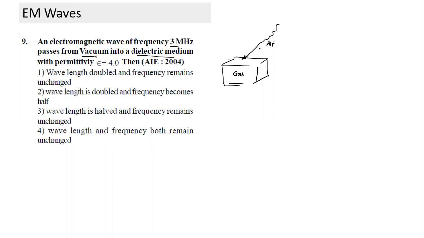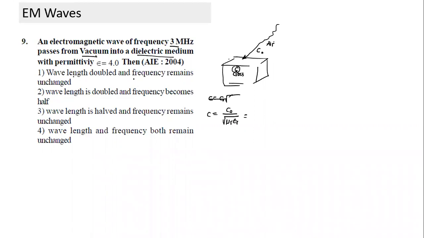This speed was C naught. Here the speed will become C. The speed will change. And what will C be equal to? C will be equal to C naught divided by the refractive index. In this case, the speed will become half. When the speed becomes half, the question is asking what will happen to wavelength and frequency.